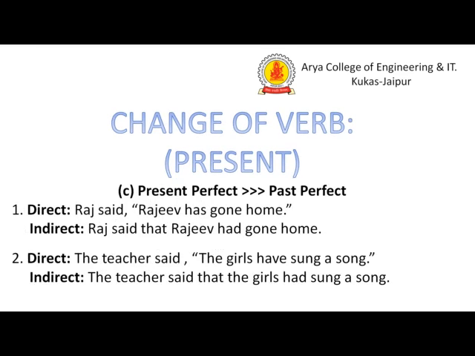Now the change of the verb from present perfect to past. First of all, the example we have: Raj said, Rajiv has gone home. This is the example of the present perfect. So present perfect has to be converted into past perfect tense. So Raj said that Rajiv had gone home. The second example we have: the teacher said, the girls have sung a song. So the teacher said that, the conjunction that we are using here, and the conversion of the tenses, the present perfect converting to past perfect. So girls had sung a song.